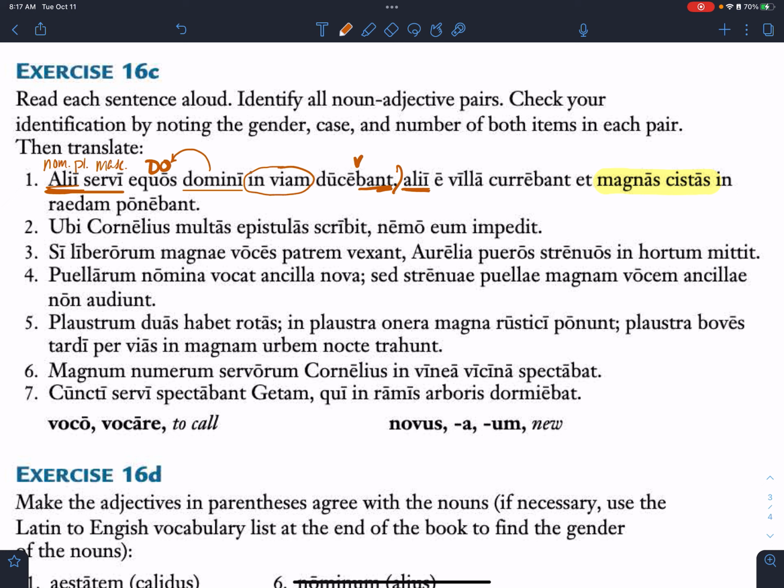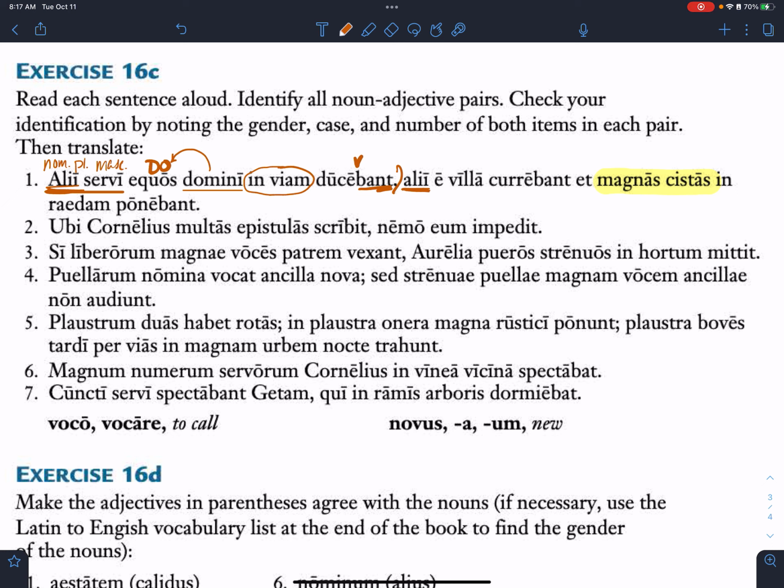All right, so alii servi, what are those? Annabelle? I have a question. Yeah, sure, what's up? What if it's just one alius? If it's just one alius, then it's other or some, so it can be either. Yeah, and that's where you use your context to help you figure out which one sounds better. Remember yesterday when we were talking about amo, amare, and you have to figure out what kind of definition to put to that? That's the art of translation. You have to figure out what makes more sense. Good question.